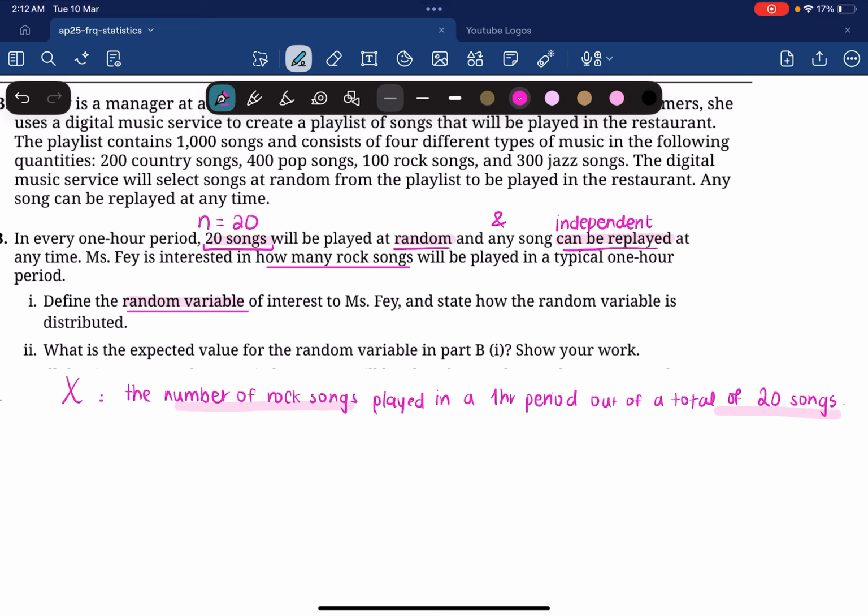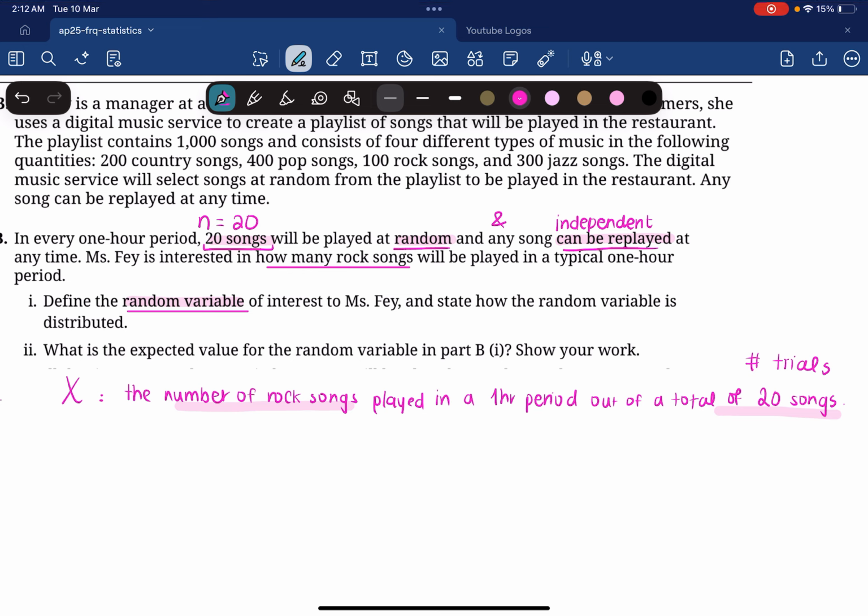So X is the number of successes, and 20 songs is the number of trials, so the number of trials is given. We have two types of distributions that we learned that are similar to each other, the geometric distribution and the binomial distribution.